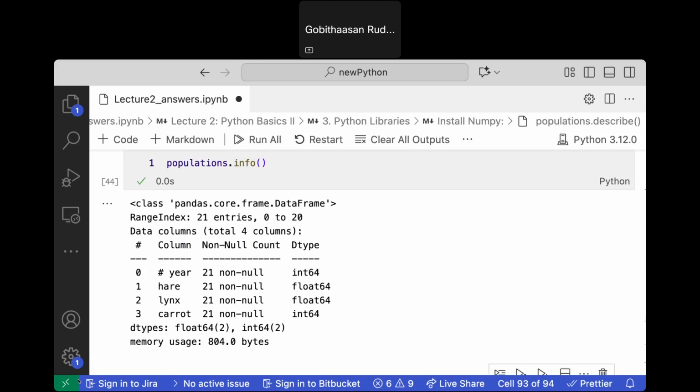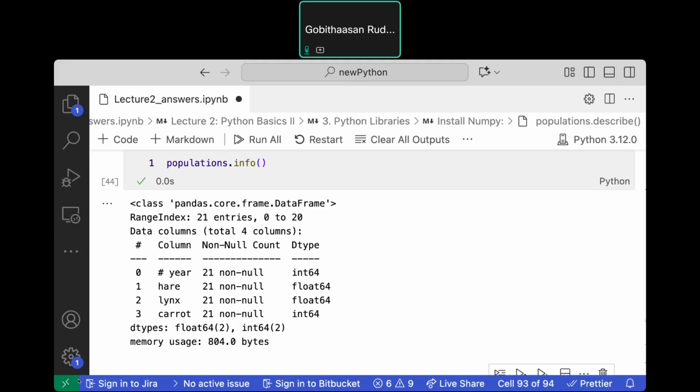This is the data. The first column is year, the second column is hare, the number of rabbits, then lynx, the type of cat, and of course this is carrot. This is basically population data, yearly population data.